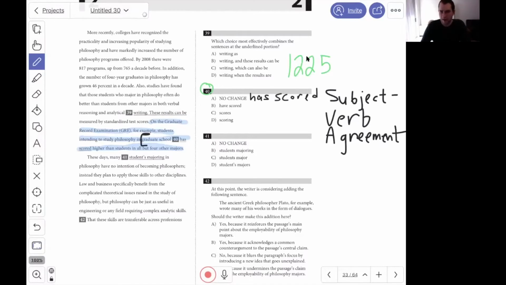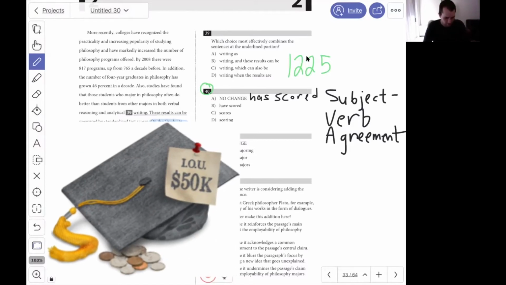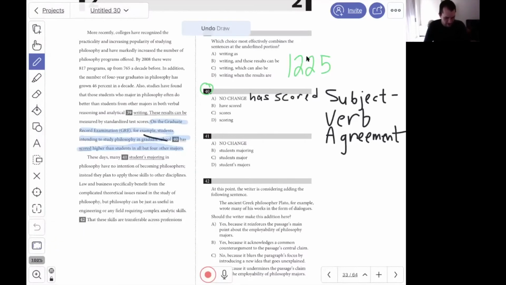Now, grammatically that sounds okay. School has done something. Sounds fine. But it makes no sense. Graduate school doesn't take tests. Graduate school is a building or an institution or something like that. So I can pretty safely eliminate that as my subject.